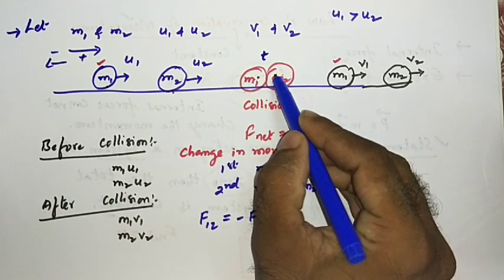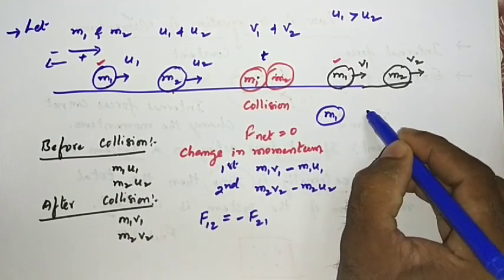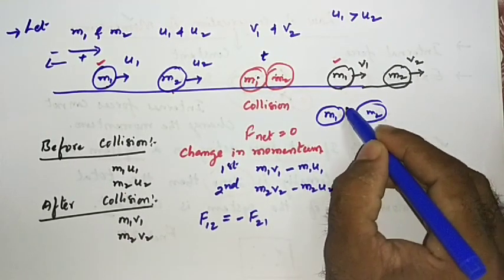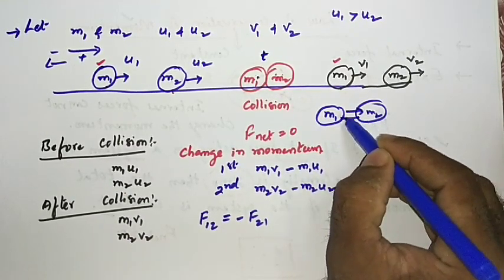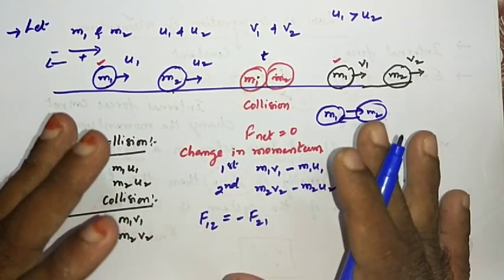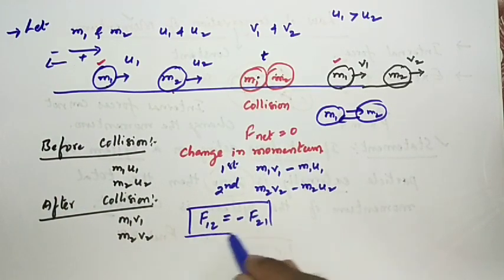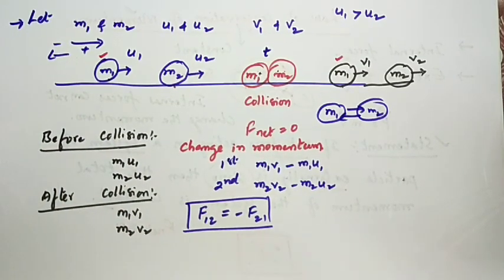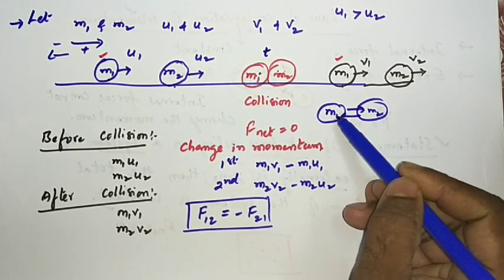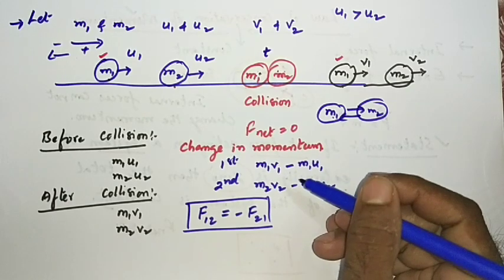So m1 is applying force on m2. Let us see this case separately. During collision, m1 applies a force on m2, and m2 also applies a force on m1 simultaneously. There is no time gap. So according to Newton's third law, we can write f12 is equal to minus f21. Then what is the force applied by m1 on m2? How do we calculate that?